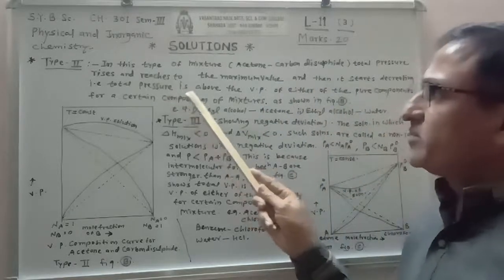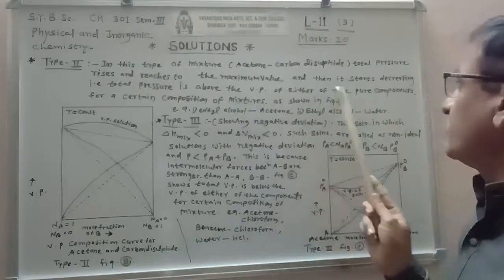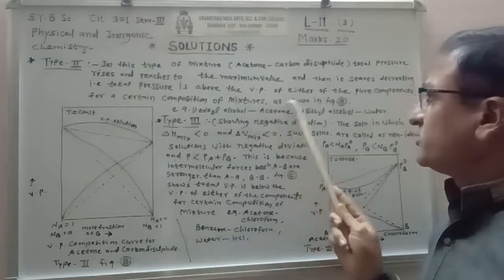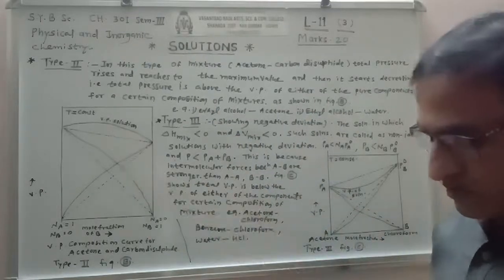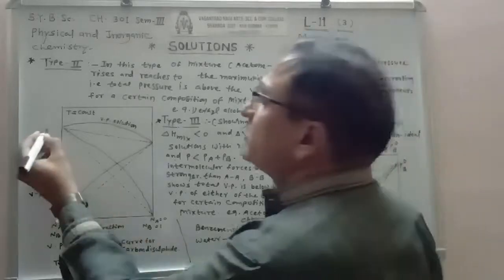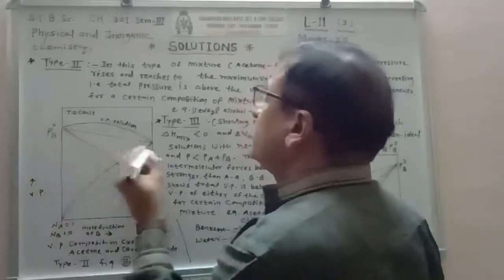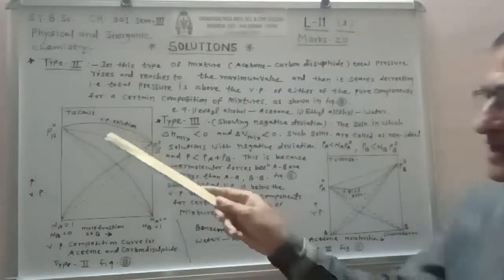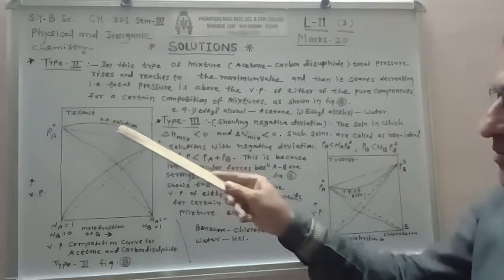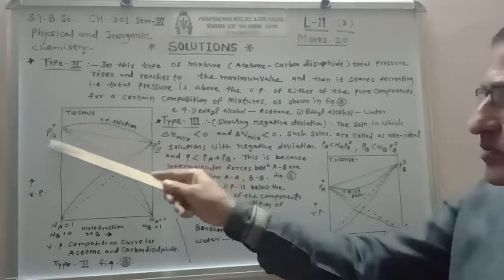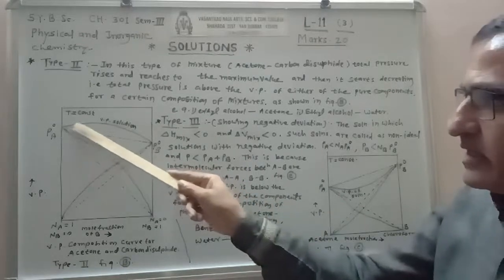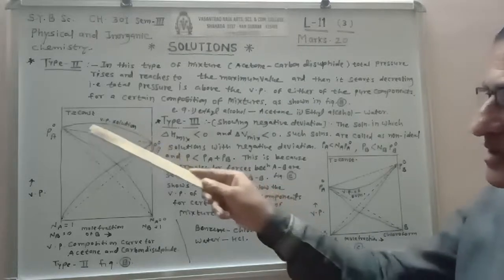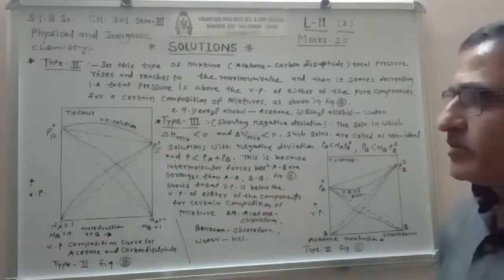That is, the total pressure is above the vapor pressure of either of the pure components for certain compositions of mixtures, as shown in the figure. Here PA0 and PB0 are the vapor pressures of the pure components, and this curve shows the vapor pressure of the compositions of A and B. It increases here, then decreases here, showing a maximum in the vapor pressure curve.